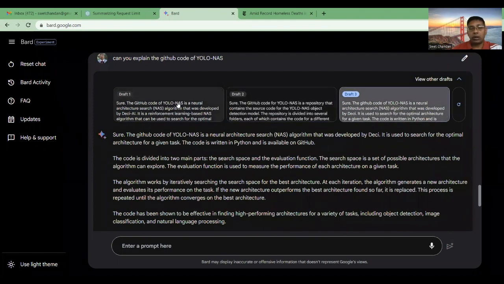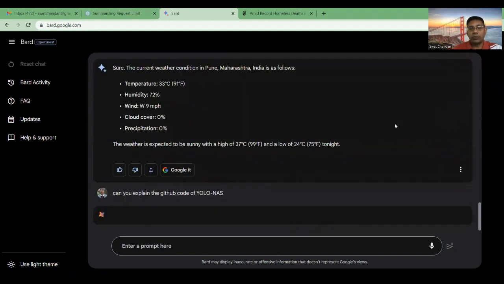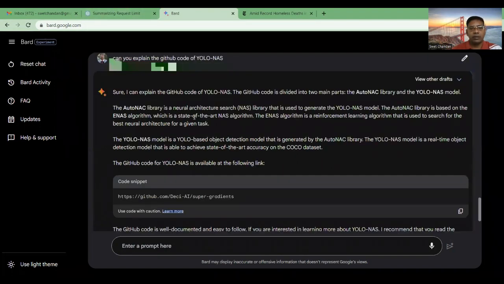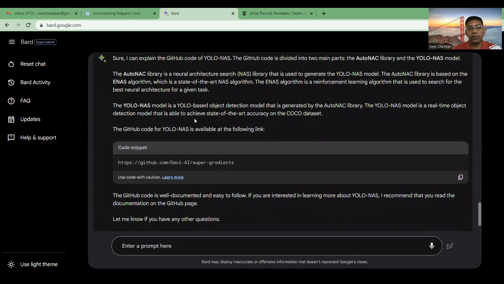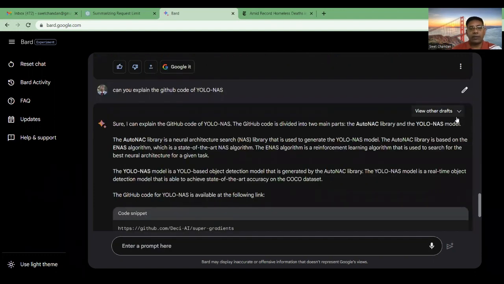So this is not the case for the ChatGPT, and here you can see even you can generate even more. So see here, it has multiple drafts. So you have the option, if you don't like one you can try for the another one. Okay, so see here, yes, it is giving you even better information. So the advantage here is you can have the multiple draft, right? So this is number 4.